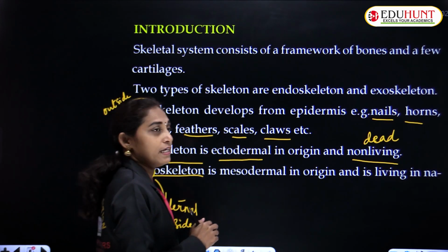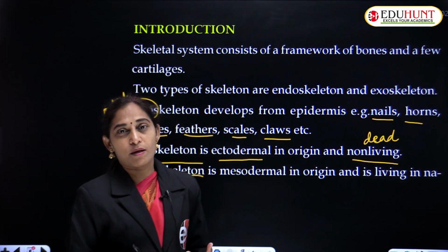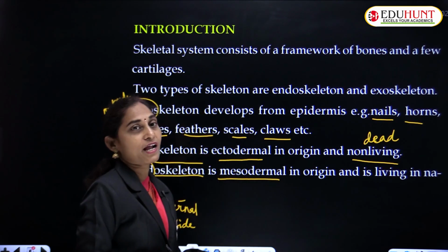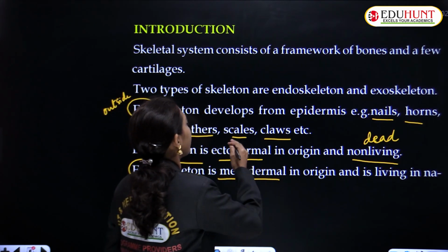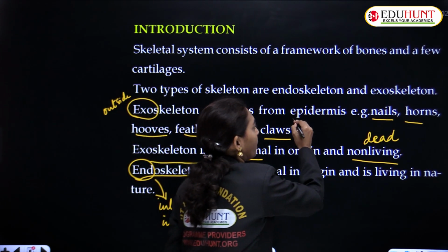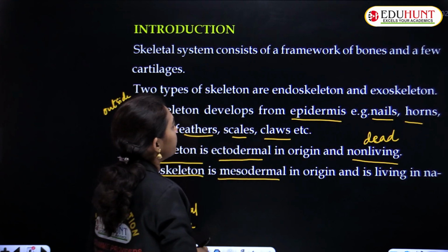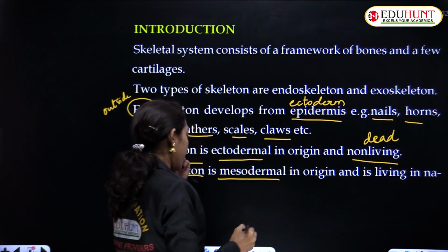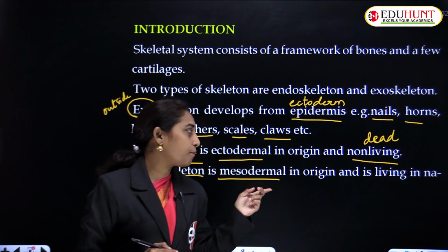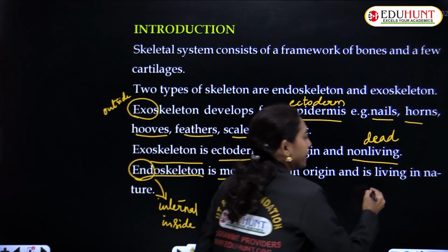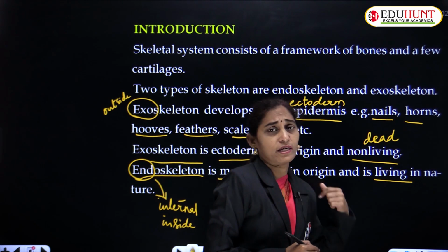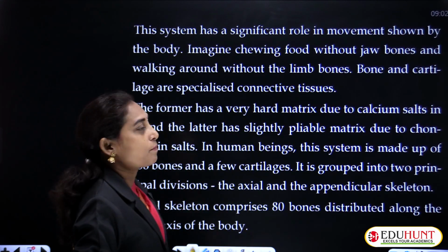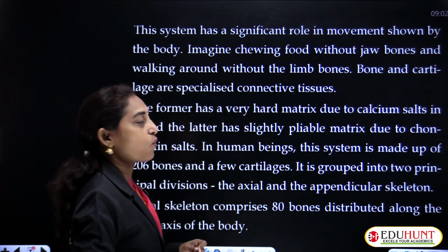Then what is the origin of endoskeleton? Yes, it is mesoderm, whereas exoskeleton origin is ectoderm, developing from epidermis. The endoskeleton is a living structure. And this system has a significant role in movement.